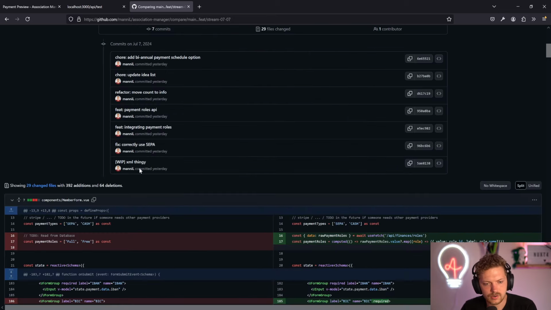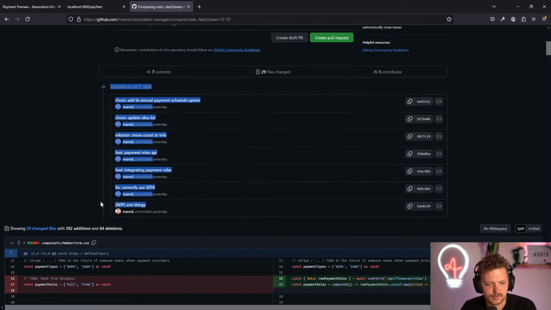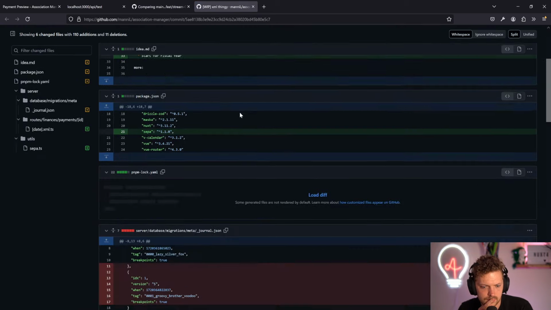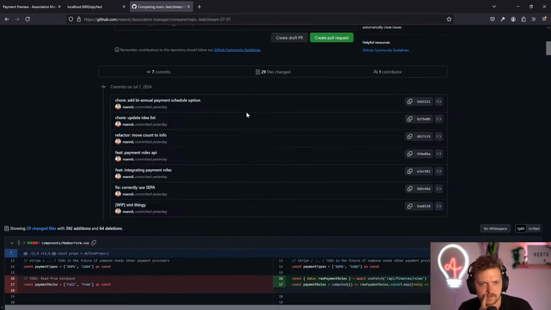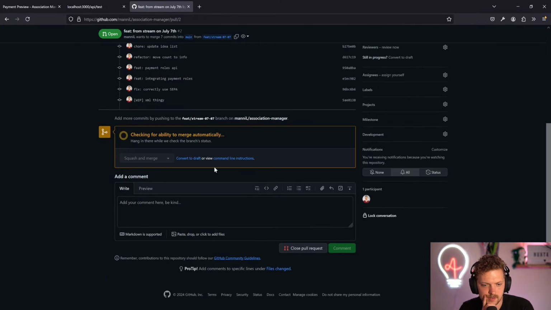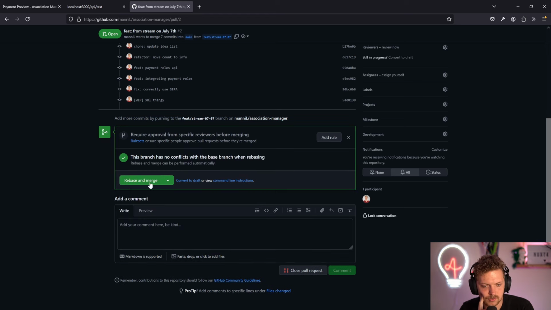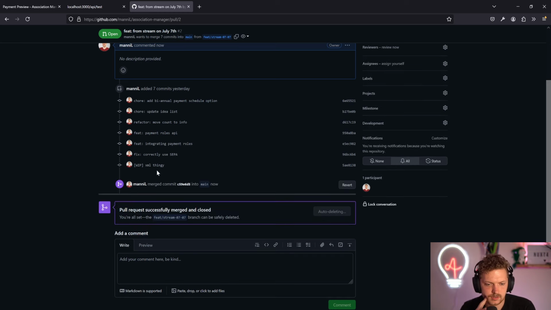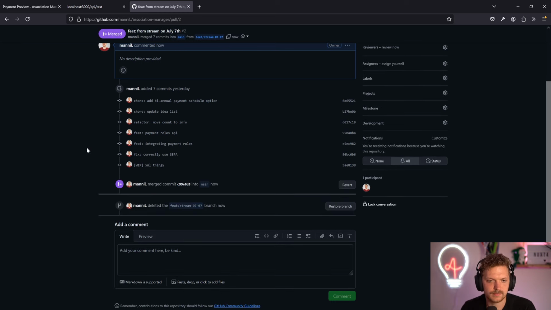Because they're also already nicely lined up except this one, but it's fine. We'll bring it in. We create a pull request. And we don't do squash and merge. We do rebase and merge. This was not the most beautiful one, but it's fine.